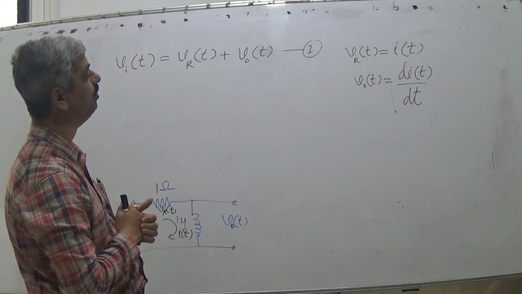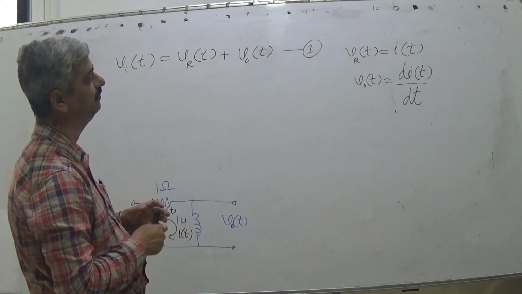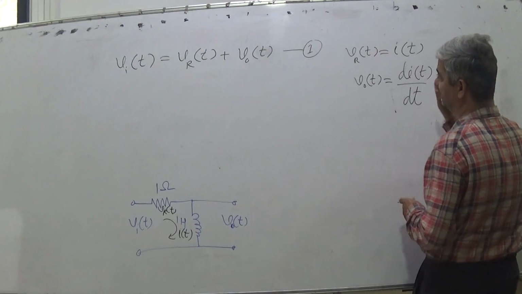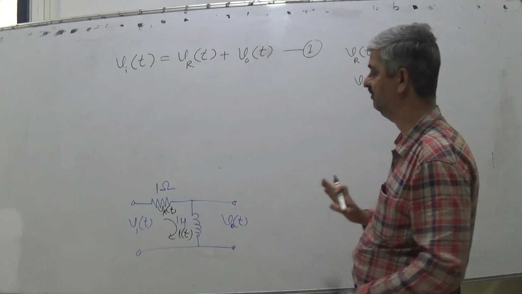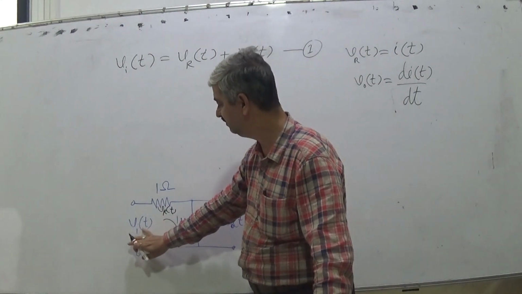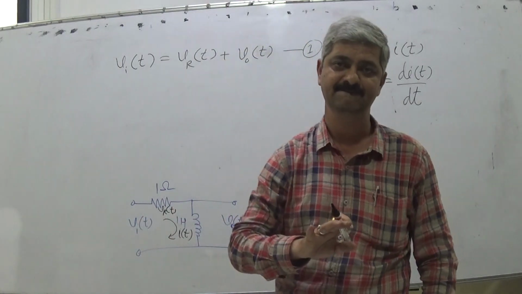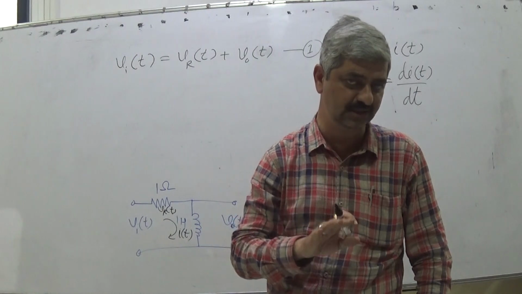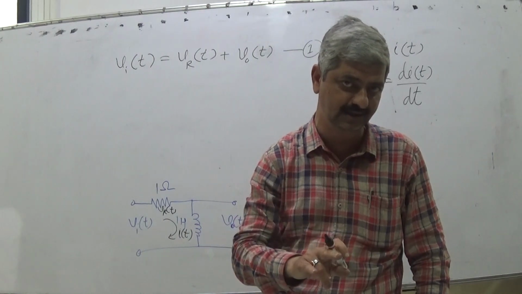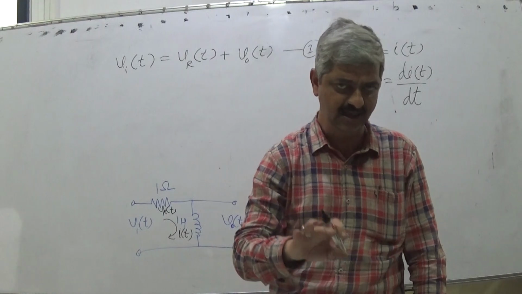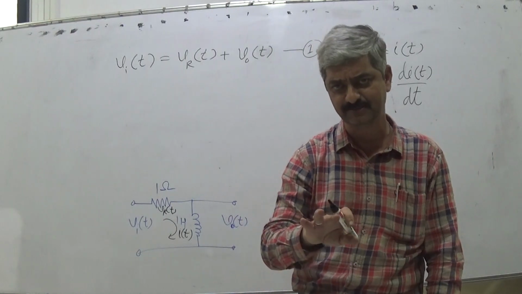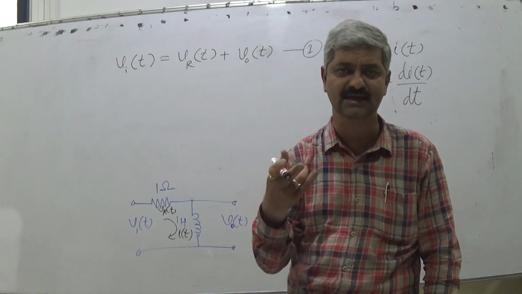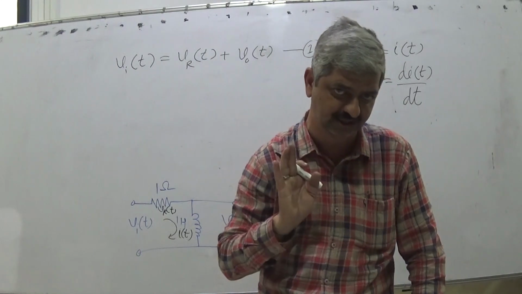So what we want is a differential equation. In the final equation which we want to construct, whenever we are using components of either inductor or capacitor in the circuit, along with or without a resistor, whenever either L or C is there, differential terms will come into the picture.